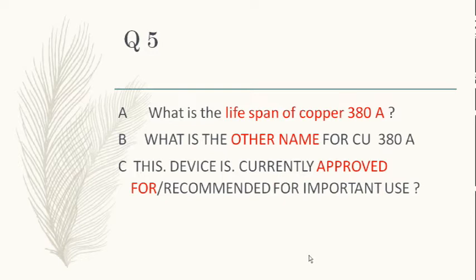Okay. What is it currently approved for? It is approved for 7 years. Approved for 5 years, but can release copper up to 7 years. No, it releases copper up to 10 years. That is what you are telling about the LNG. This is copper 380A, which is approved for 10 years. What is the indication for its insertion? That is what I am asking. Currently approved, it can also be used as an emergency contraceptive. That is one, but not for 10 years.